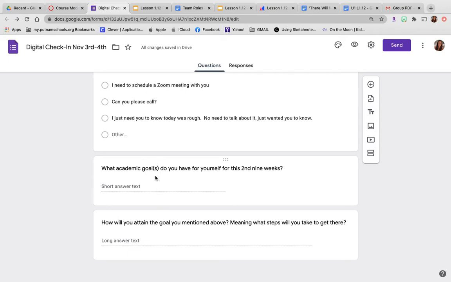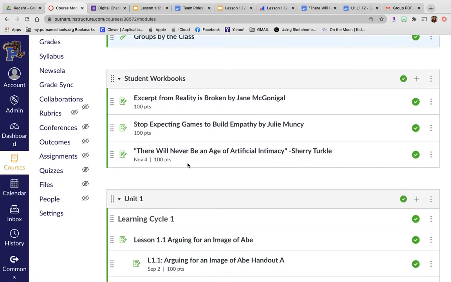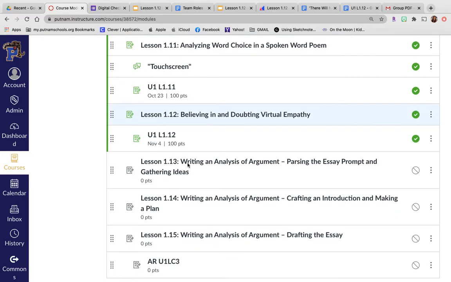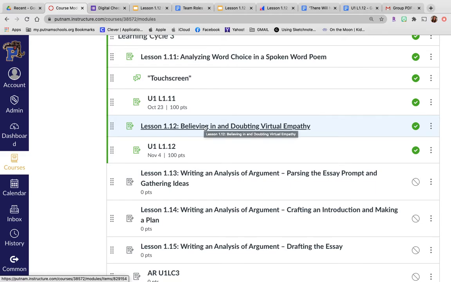So do this first. It should take you less than about 5 minutes. And then we're going to work on through and get into lesson 1.2. So lesson 1.12, believing in and doubting virtual empathy.